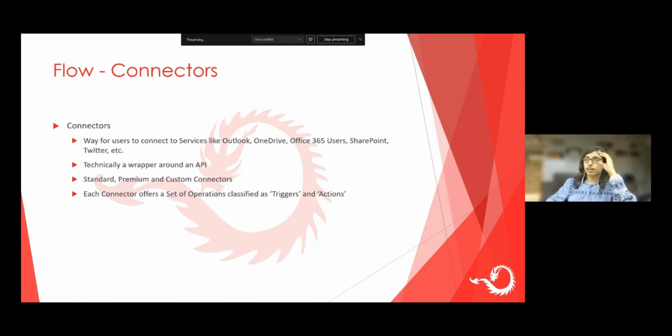So what are actions? Actions are what you want to do in your workflow. Do you want to send an email? Do you want to update a SharePoint list item? Do you want to send a message in Microsoft Teams, to a user or a channel? So what you want to do within your flow is what an action is. So a connector can be of only two types, triggers or actions.